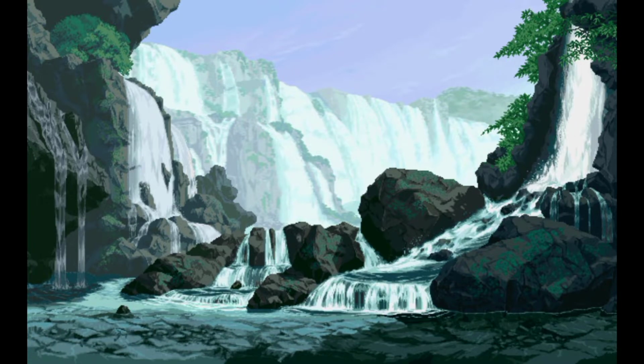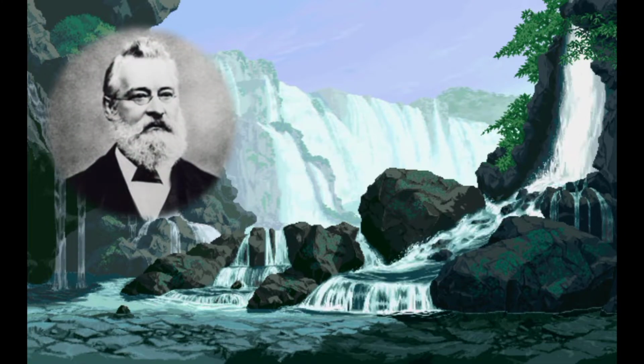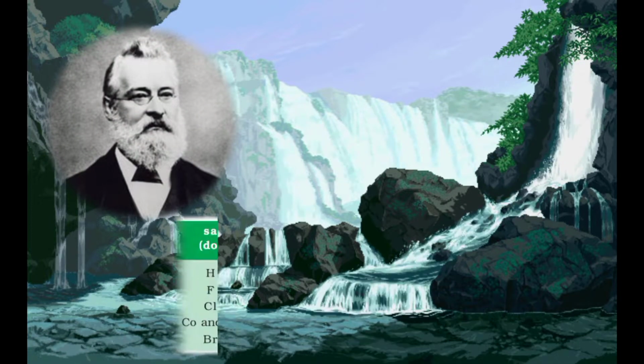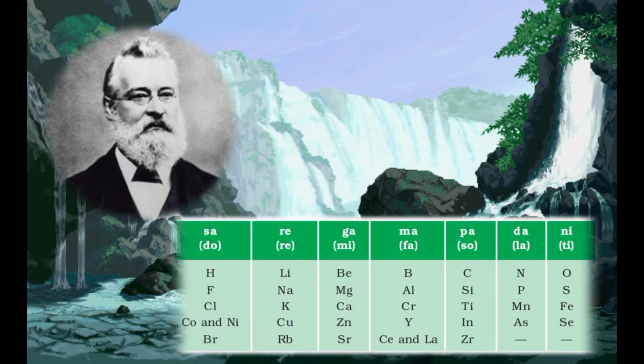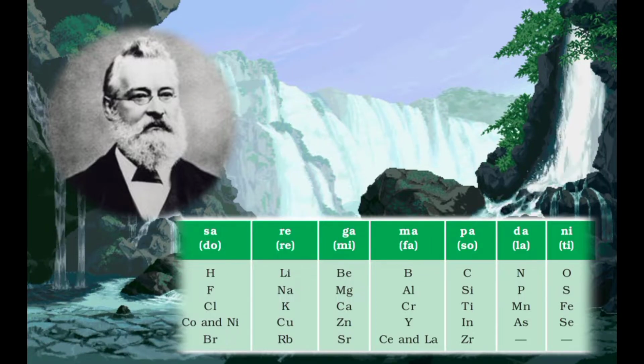In 1866, John Newlands, an English scientist, arranged the then known elements in the order of increasing atomic masses. He found that every eighth element had properties similar to that of the first. He compared this to the octaves found in music. Therefore, he called it the law of octaves. It is known as Newlands' law of octaves.